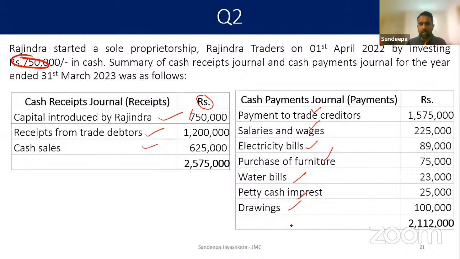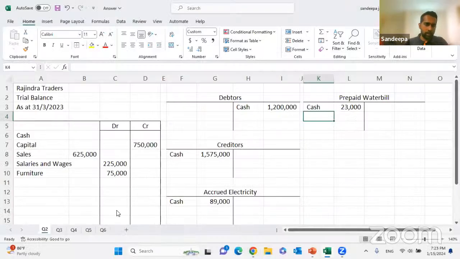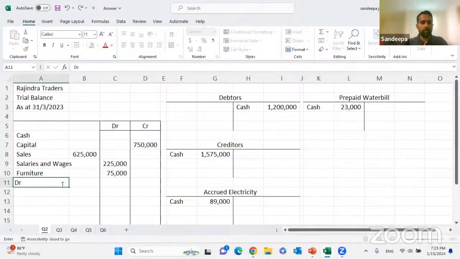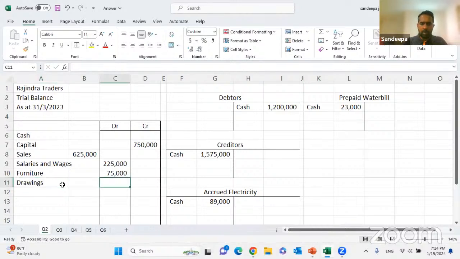So we are down to the last item, drawings. What is the double entry for a cash drawing? Cash comes down, credited to cash. Drawing, which is an equity reduction. Drawing will increase. Equity can credit balance, can debit. So debited to drawings. We are going to debit the drawings. 100,000 drawings debit karanawa. Cash receipt and the payment journal lega hariya.